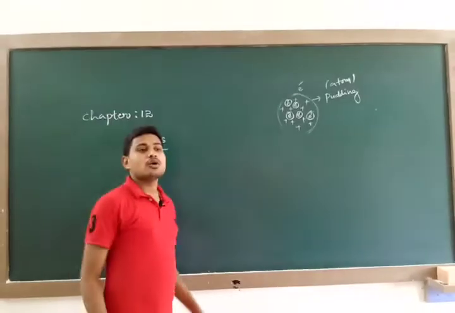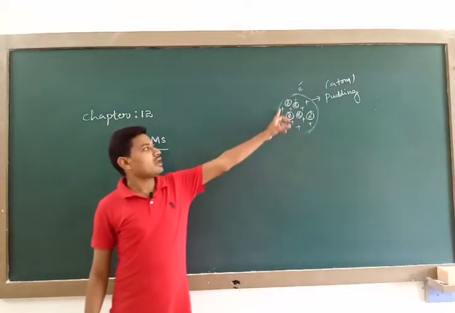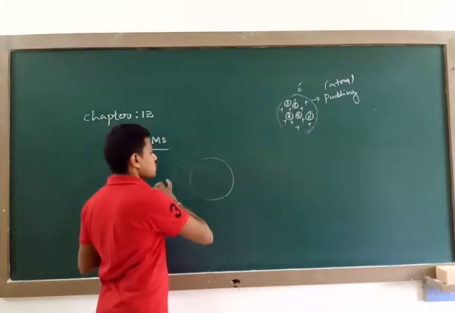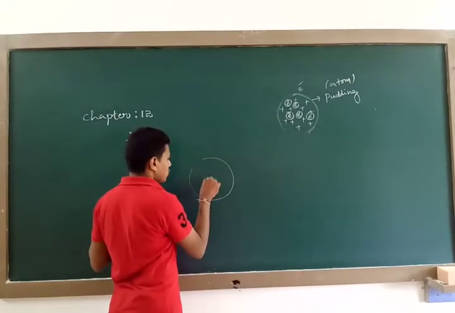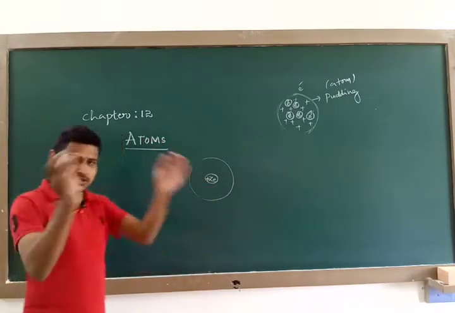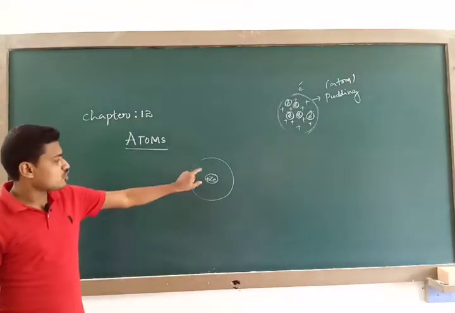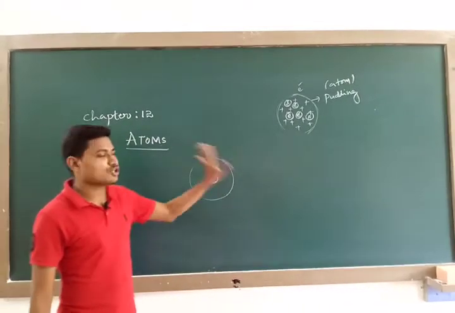With the help of that experiment, Rutherford said that the positive charge of the atom is not throughout the volume of the atom. That positive charge is concentrated tightly at the center, located at a very small portion of an atom.